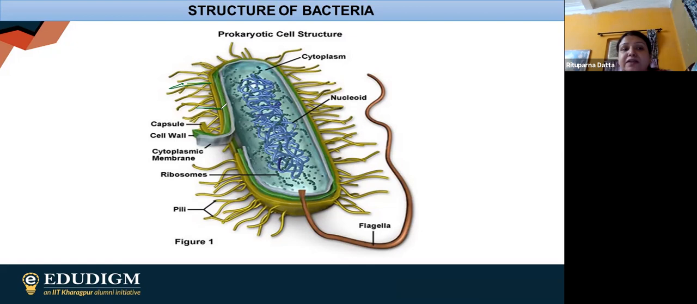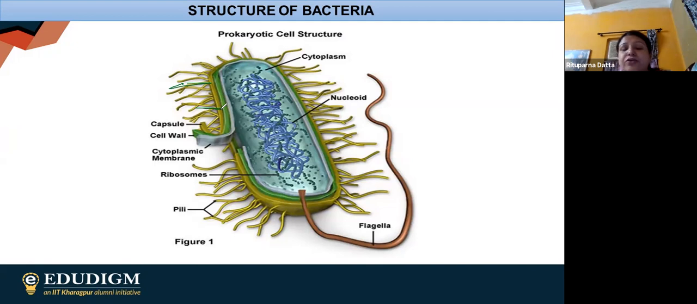This capsule is actually giving a particular type of protection to the bacteria, because whenever they are entering inside our body, obviously the immune system is getting activated, and the immune system is going to destroy the bacteria itself. Now the capsule is giving them the protection. In case of capsule, if it is rigid in structure, then it is known as glycocalyx. And if it is not rigid, if it is a jelly-like thing, then it is known as slime layer.